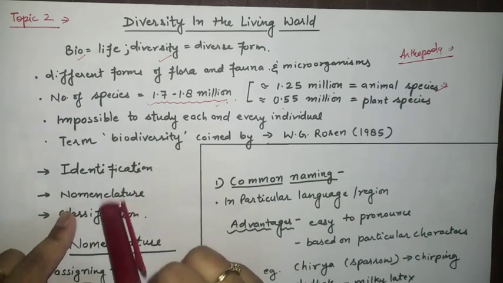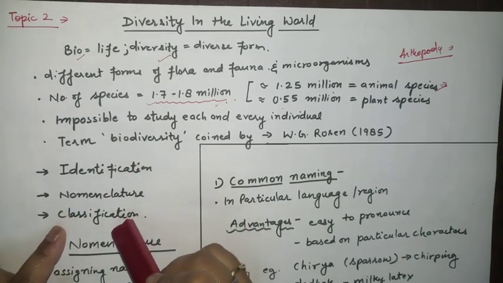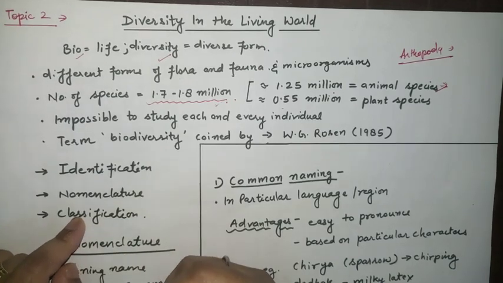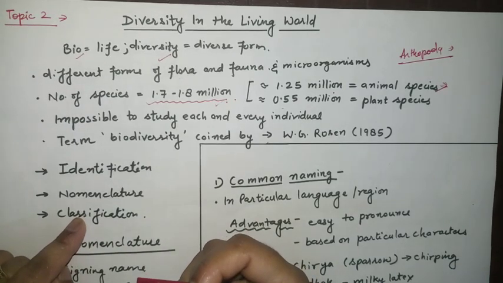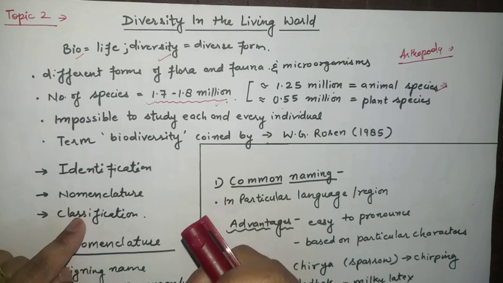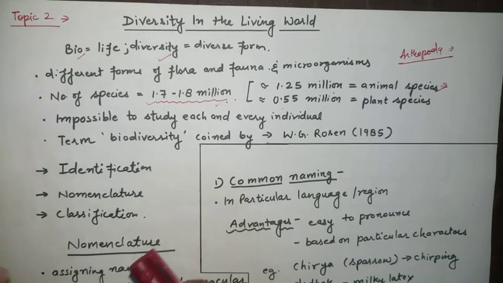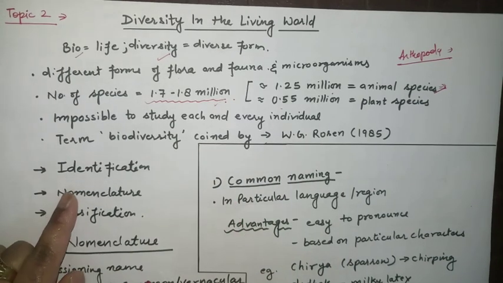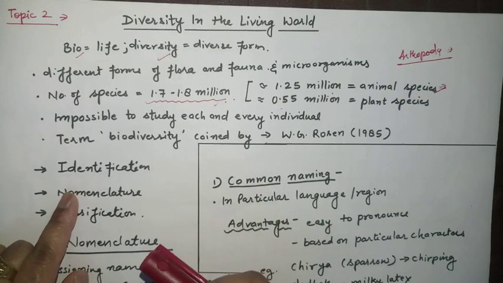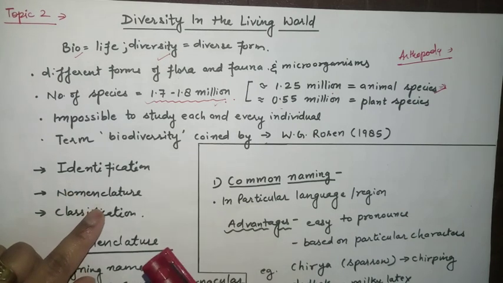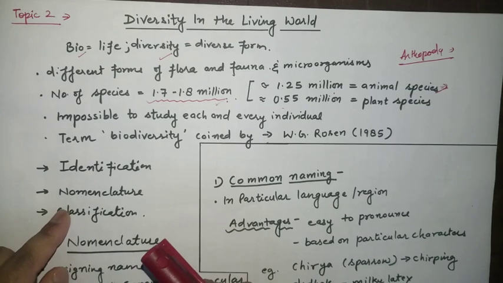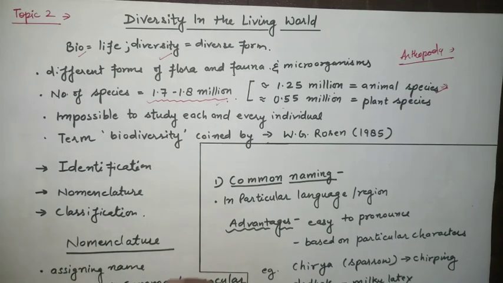Clear? So for that, what is required? We require some identification. What is the meaning of identification? That you can identify on the basis of the characteristics, on the basis of similarities and dissimilarities. We are identifying the organism, and after that we are giving names to them. So here one by one we are going to start the different steps.